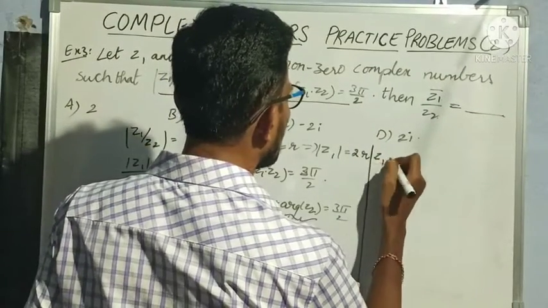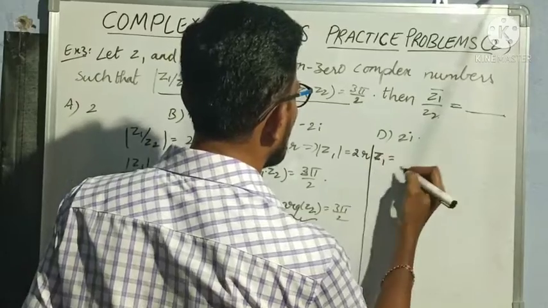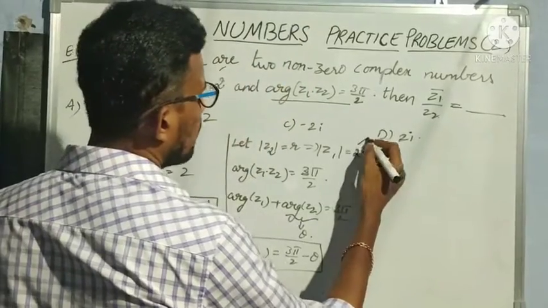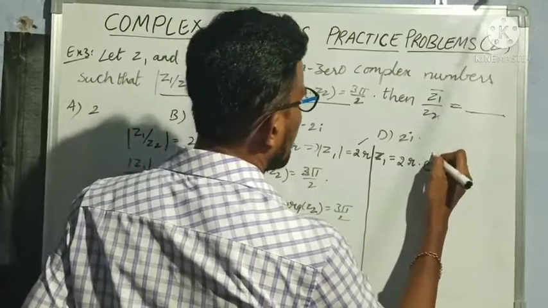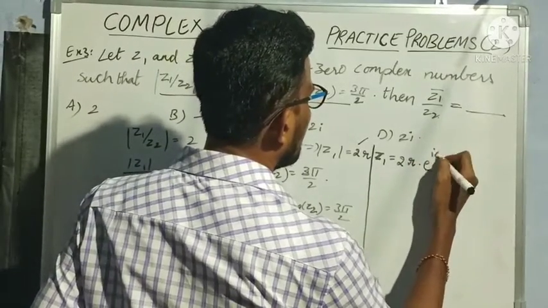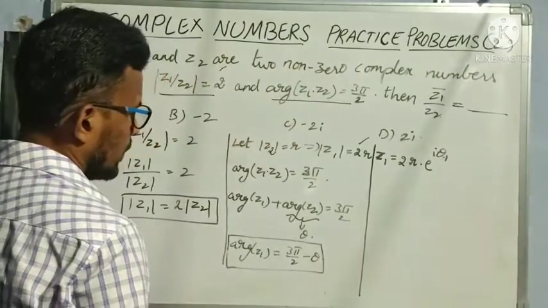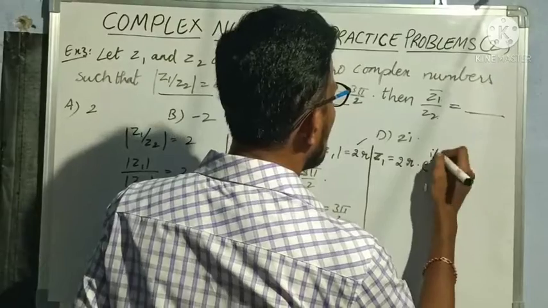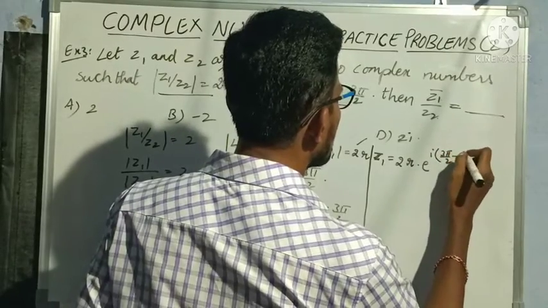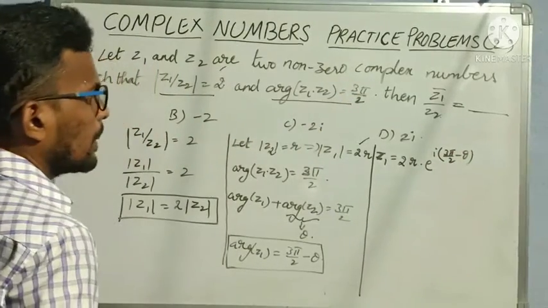First, the complex number Z1 has modulus 2R, so Z1 is 2R into e power i into theta 1, where theta 1 is 3 pi by 2 minus theta.